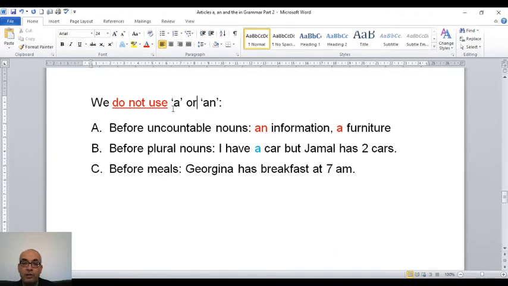We don't use a or an before plural nouns. So I have a car. This is correct because it is one car, but Jamal has two cars. So I cannot say a cars. No, it's wrong English.